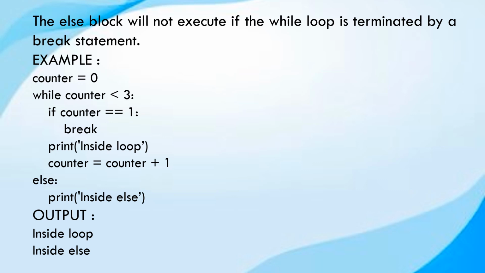When we take counter equals 1, 1 less than 3 is true. And if we go to the if block, 1 is equal to 1. The statement is true and the while loop will be broken and it will come to the else part. Inside else will be executed.